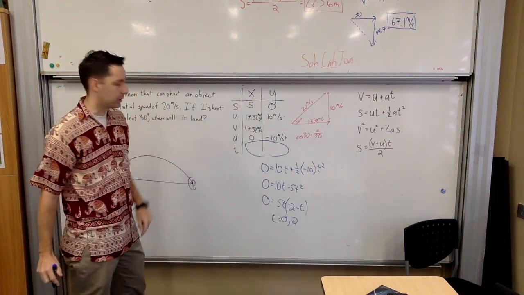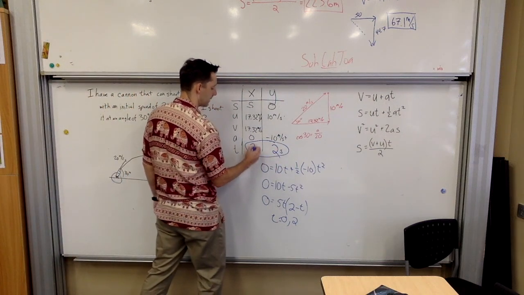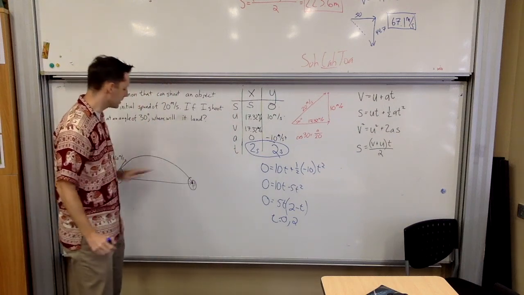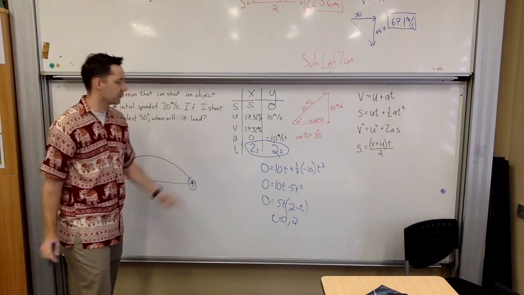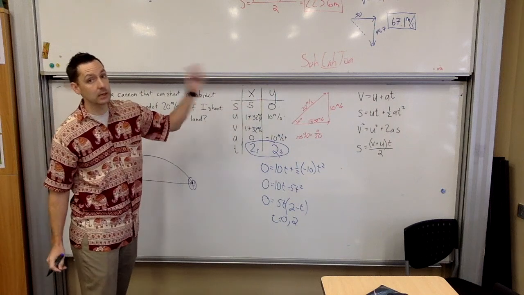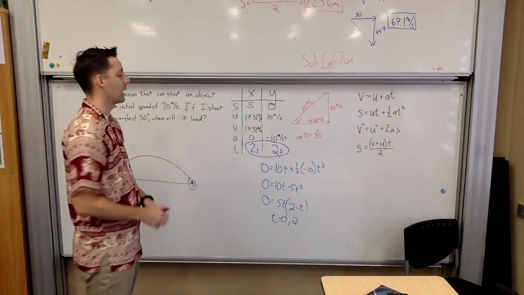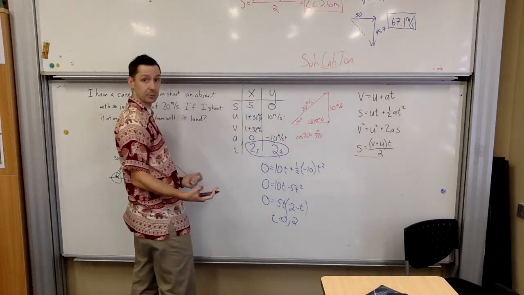2 is what you want. You want time equals 2, so we're going to put in 2. So 2 seconds. That then carries over to the x. The time when it hits the ground is also the time that we want here. And so now, of course, you have all the information that you need in order to be able to find s. Once again, you can use any of your SUVAT equations, whichever one you want. However, my recommendation is this one because it seems the simplest to me.